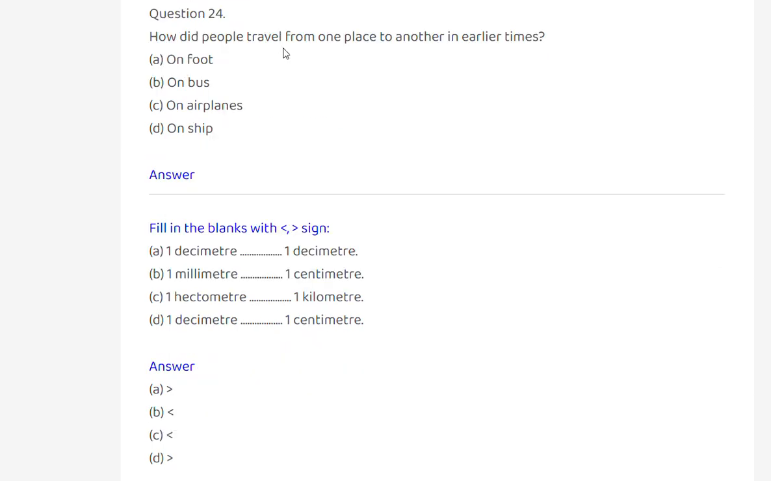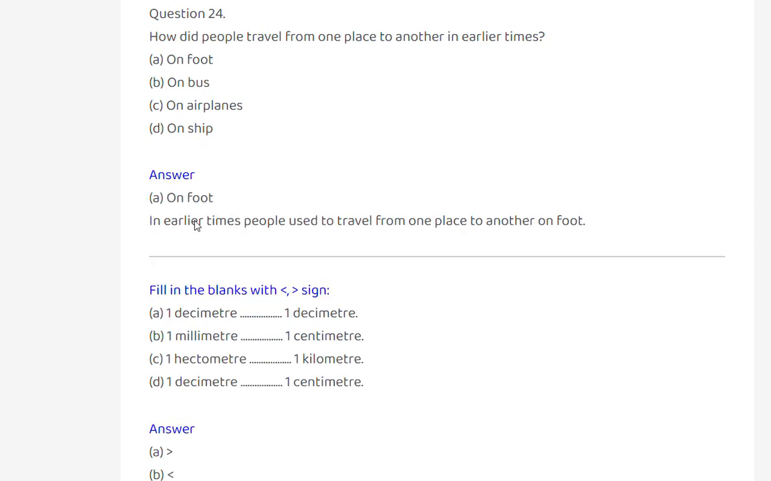How did people travel from one place to another place in earlier times? On foot, on bus, on aeroplanes, on ship. Earlier times means on foot. Yes. In earlier times, people used to travel from one place to another place on foot.